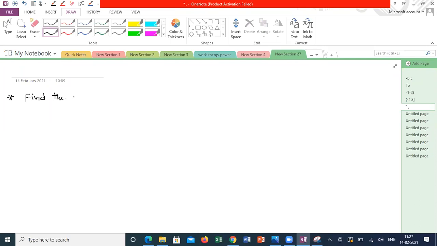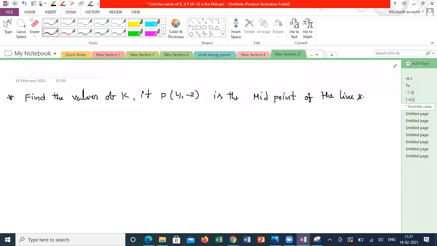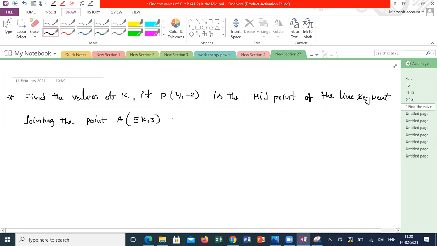Find the values of k if P(4, -2) is the midpoint of the line segment joining the points A(5k, 3) and B(-k, 7). Find out the k value.